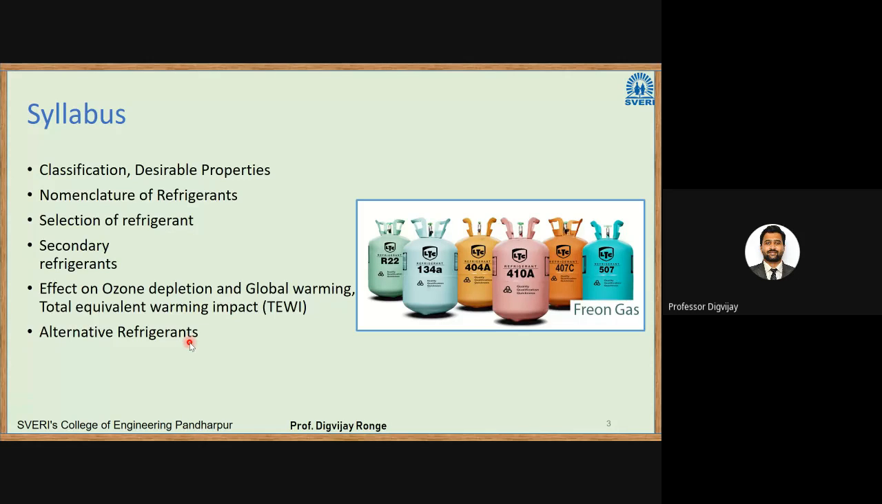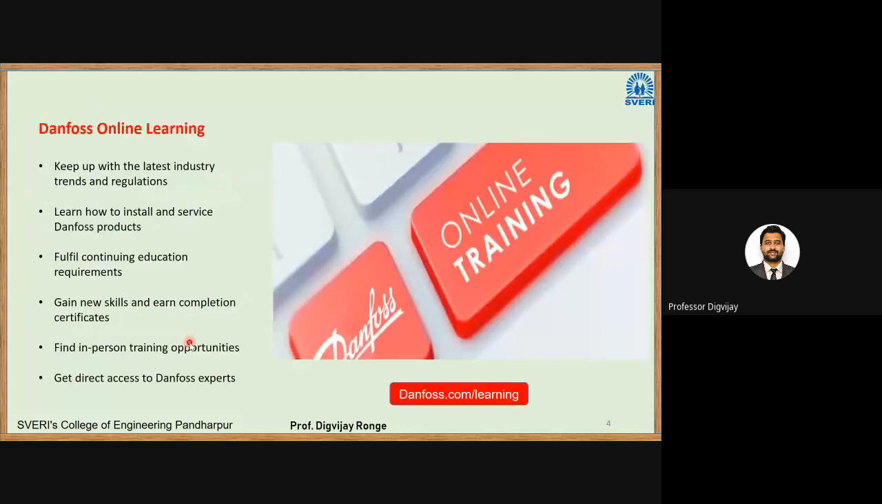Before we go into the actual chapter, I want to make you aware of one excellent online platform. This is Danfoss Online Learning. Danfoss is an MNC company in the field of refrigeration and air conditioning. They are global manufacturers of these components. Danfoss, Carrier, all these are huge market leaders. Danfoss provides this online learning in the field of refrigeration and air conditioning. You can go to this website, danfoss.com/learning.